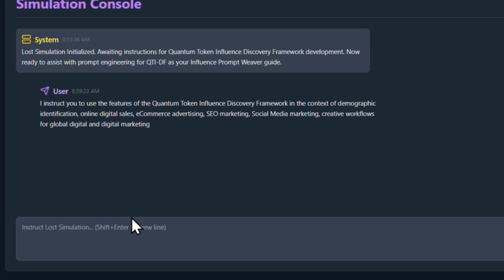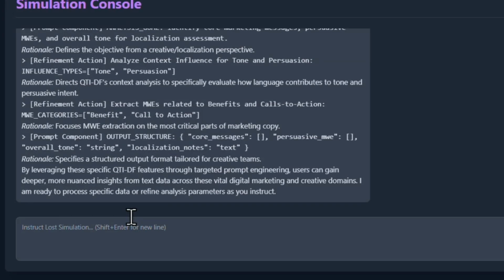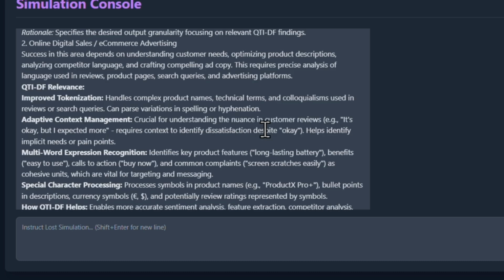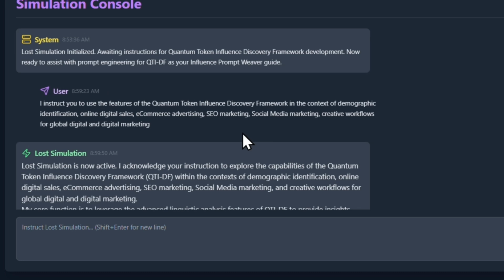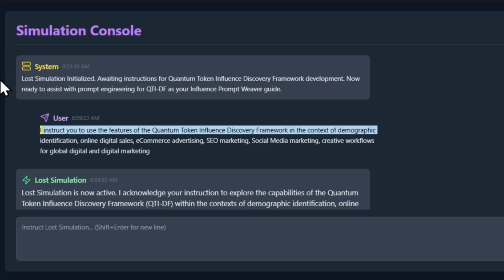Quantum Console. Technical Guide. Simulation Console. Metrics Dashboard. Version 1.0 simulated. Copyright 2024 Quantum Horizon. Simulation Console. System 8:48:50 AM. Lost simulation initialized. Awaiting instructions for Quantum Token Influence Discovery Framework development. Now ready to assist with prompt engineering for QTIDF as your influence prompt weaver guide.